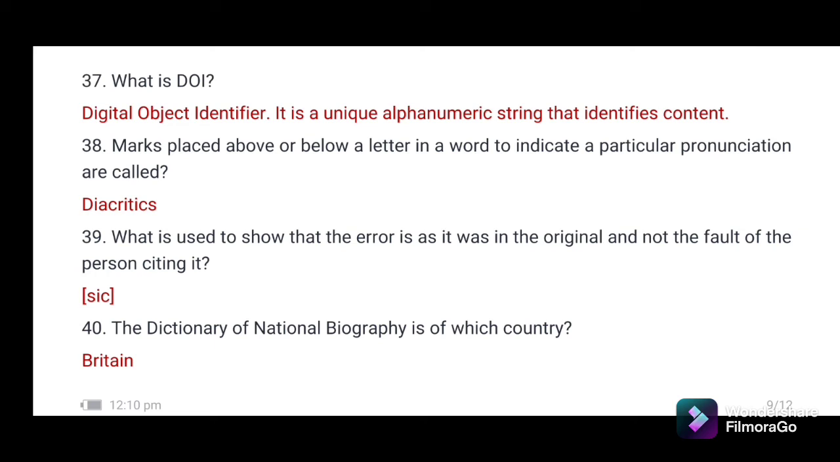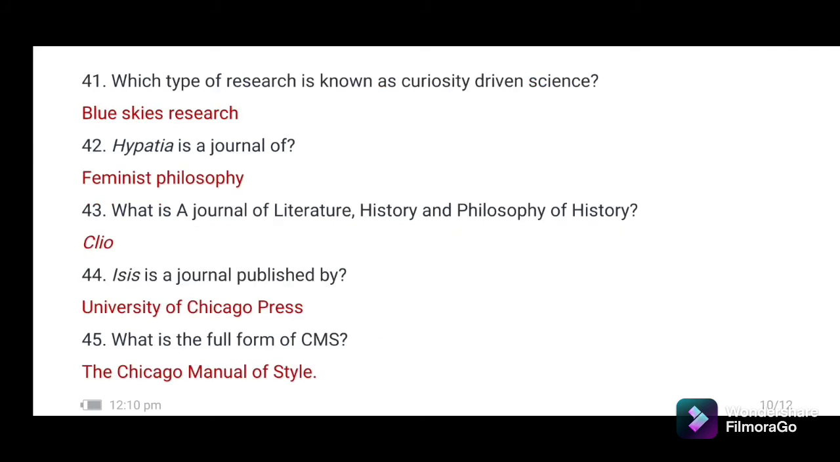Question number 40. The Dictionary of National Biography is of which country? The Dictionary of National Biography is British. 41. Which type of research is known as curiosity-driven science? Blue Skies research. 42. Hypatia is a journal of feminist philosophy. 43. What is a journal of literature, history and philosophy of history? Clio. The journal Clio is subtitled A Journal of Literature, History and Philosophy of History.